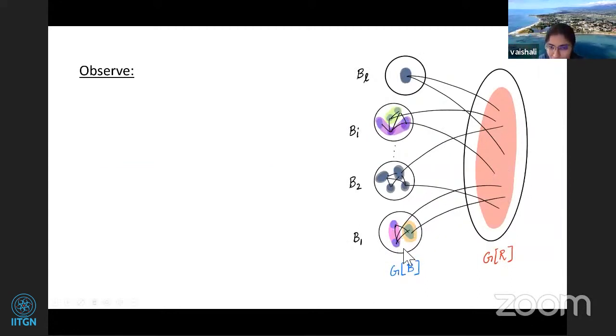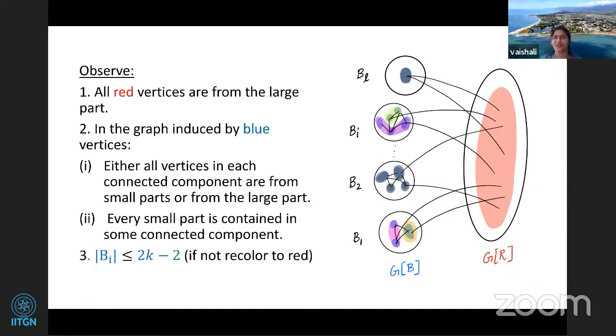And now look at these blue ones. Now we'll again get all the three properties that we wanted. But this time we'll get the size of the BIs to be small. There it was Q, which was S, and that's why we had to afford K to the S time. But now we'll get a K to the K time for the DP.